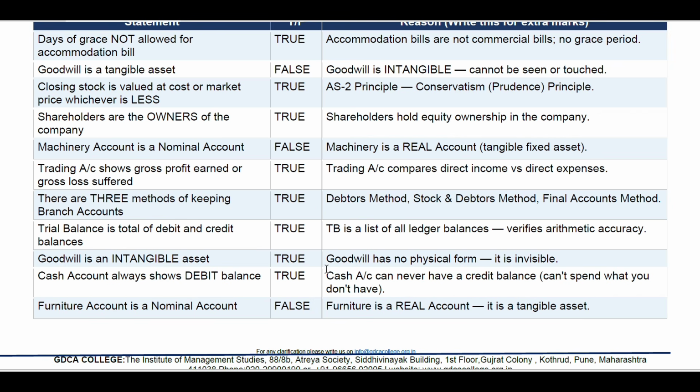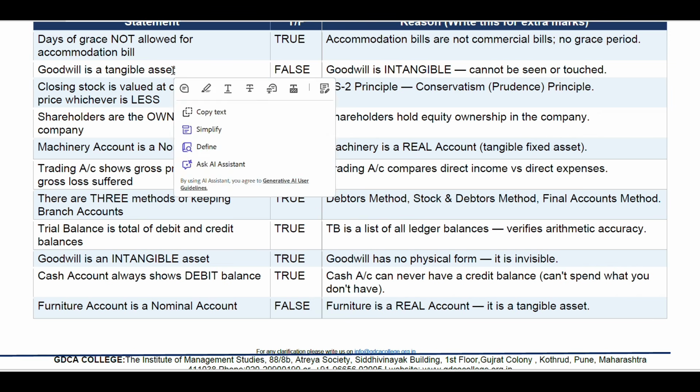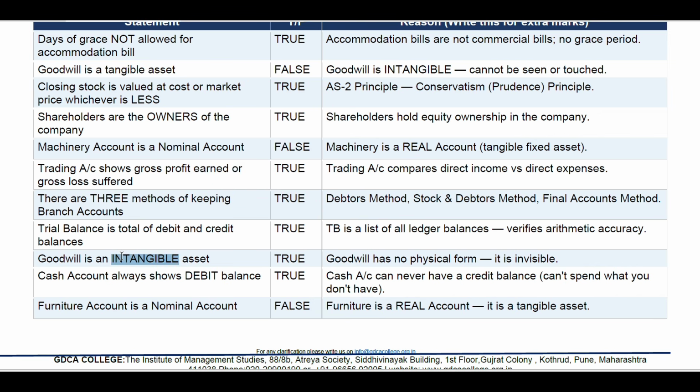Goodwill is an intangible asset. True. Yes, goodwill has no physical form. It is invisible. So again, this question might be tricky. Here we have seen goodwill is tangible asset, and here it is intangible asset. So likewise.